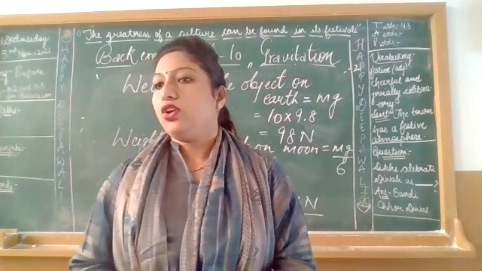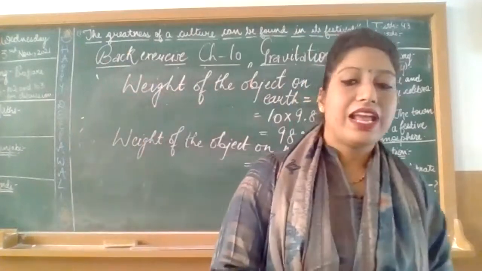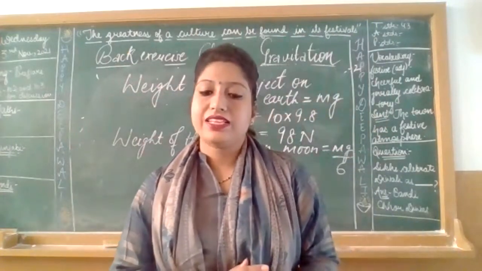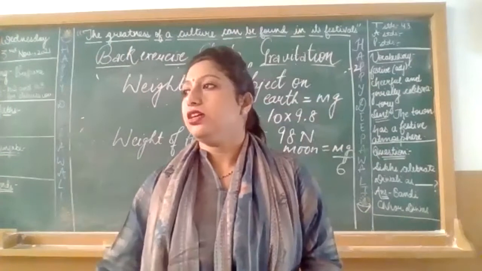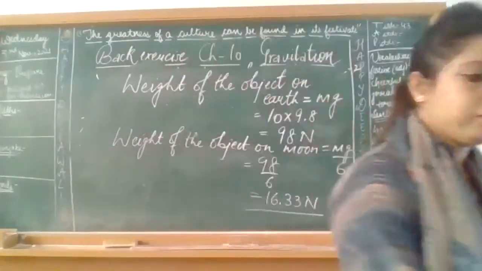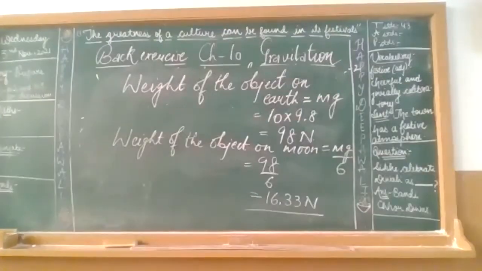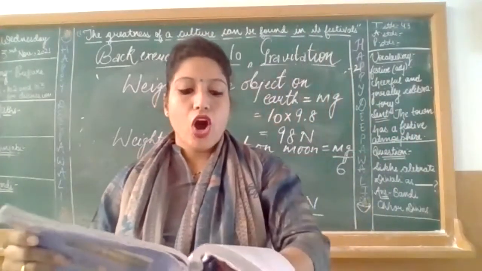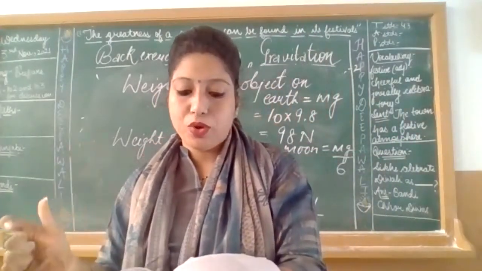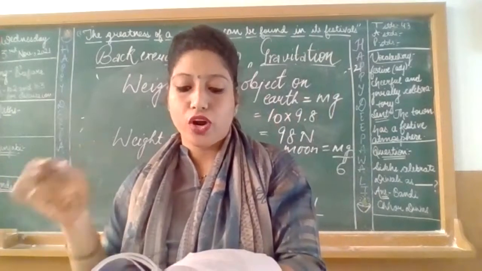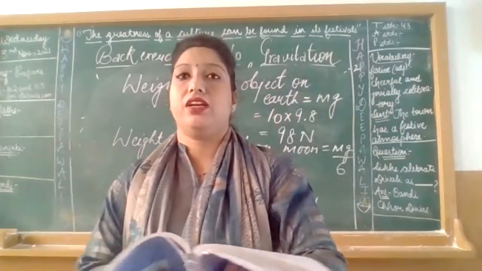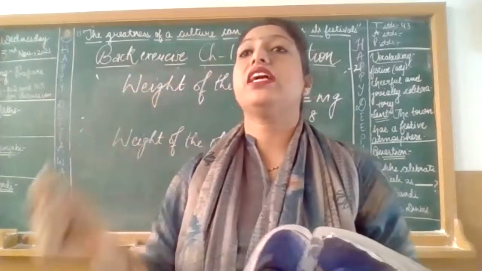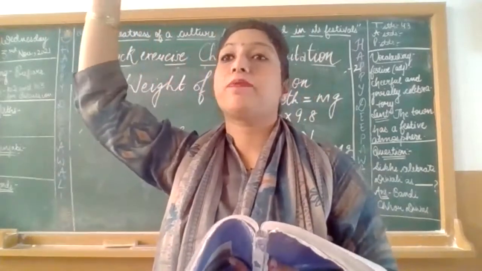Done? Okay. Now the next is a very easy question. Next question is, a ball is thrown vertically upward with the velocity of 49 meter per second. Now please use your previous concepts.